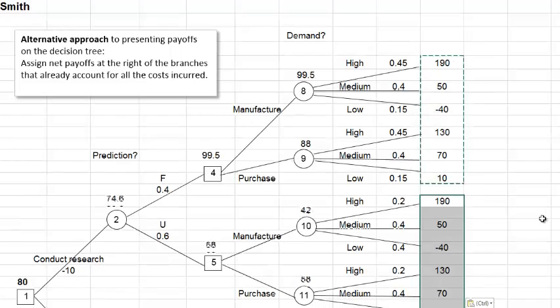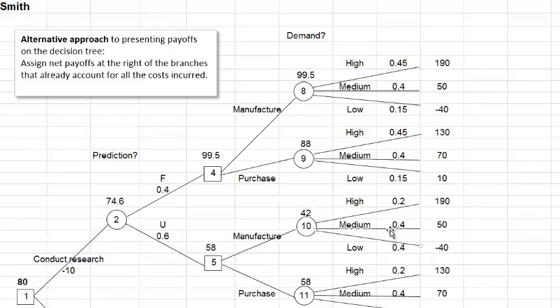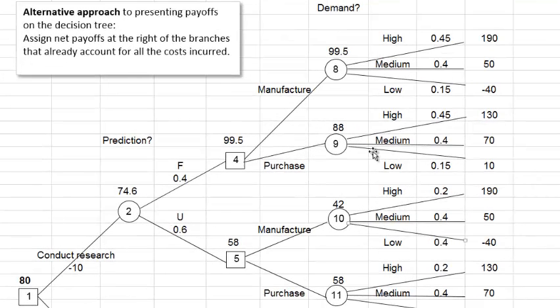And same thing here. Then what happens is, as you can see, the expected values at the nodes now are 10 less than before. Like this one used to be 109.5, now it's 99.5. Then this one used to be 98, now it's 88. And that change propagates through all the nodes where the market research is conducted.